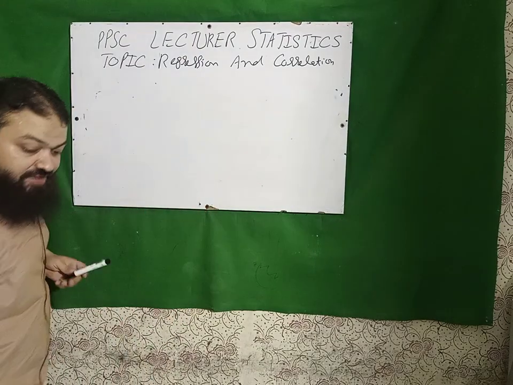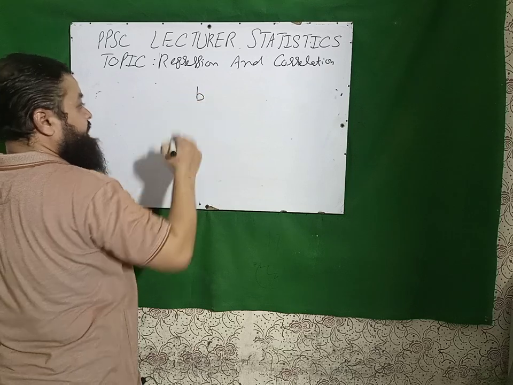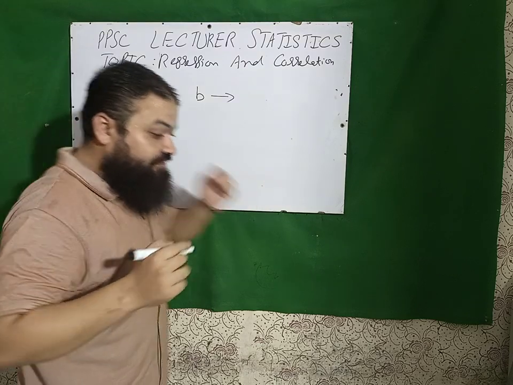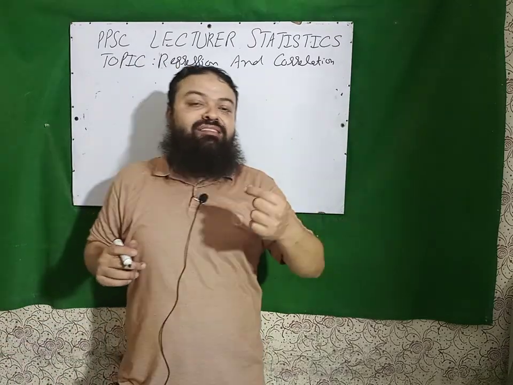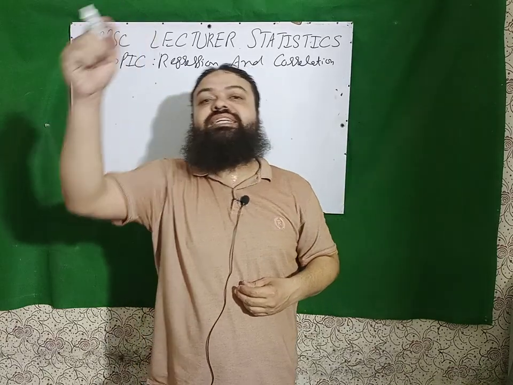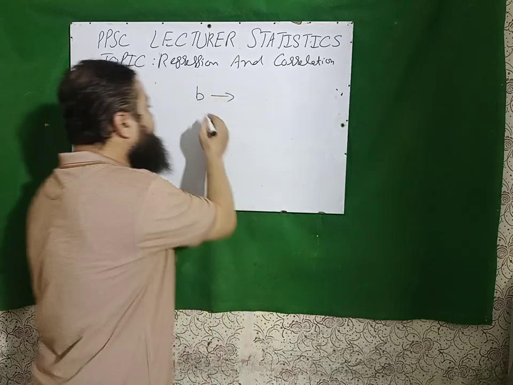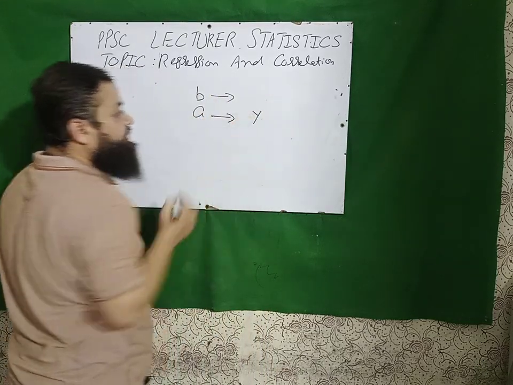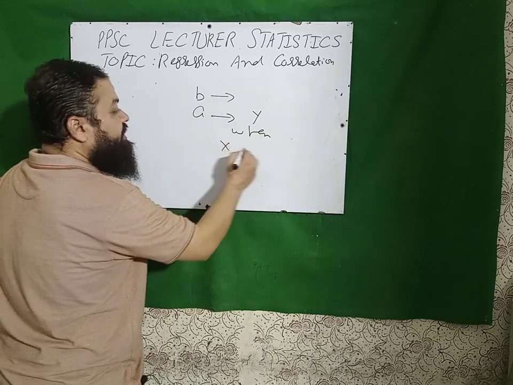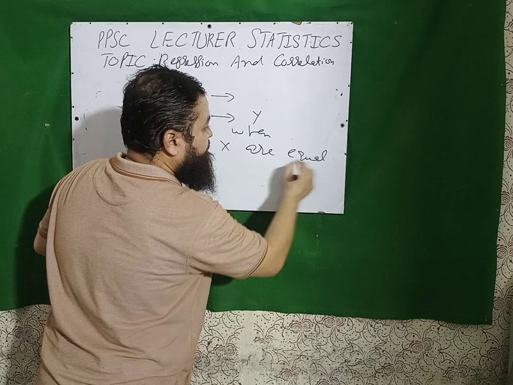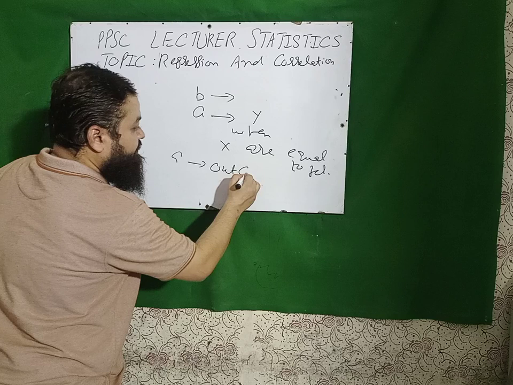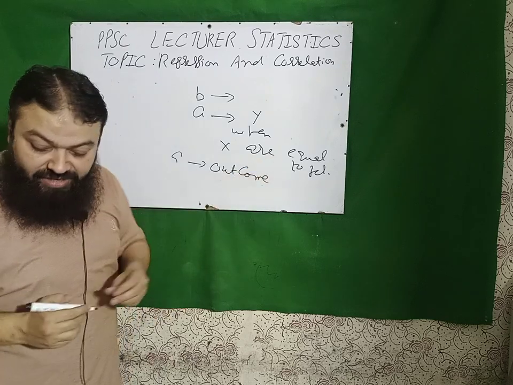Now I will tell you a very important question for the paper as well as interview. Inshallah, we will discuss in interview also. What is B? A very important question. The definition of B: B tells us the increase in Y, the dependent variable, for the unit change in the independent variable, which is X. And what is A? It is the value of the dependent variable Y when all the explanatory variables, all X, are equal to 0. I can also say that A is the outcome when all the independent variables are 0.